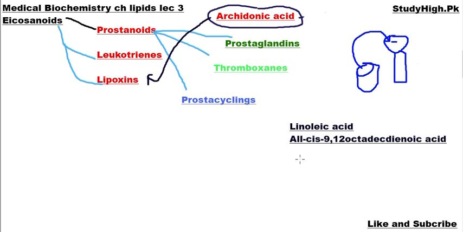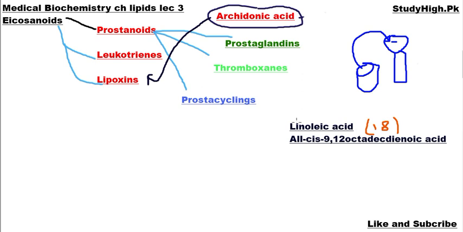The detailed structure and formula of linoleic acid I have explained to you in a previous lecture. It is all-cis 9,12-octadecadienoic acid. It consists of a total of 18 carbon atoms and 2 cis double bonds at carbon 9 and carbon 12, and it belongs to the omega-6 family.